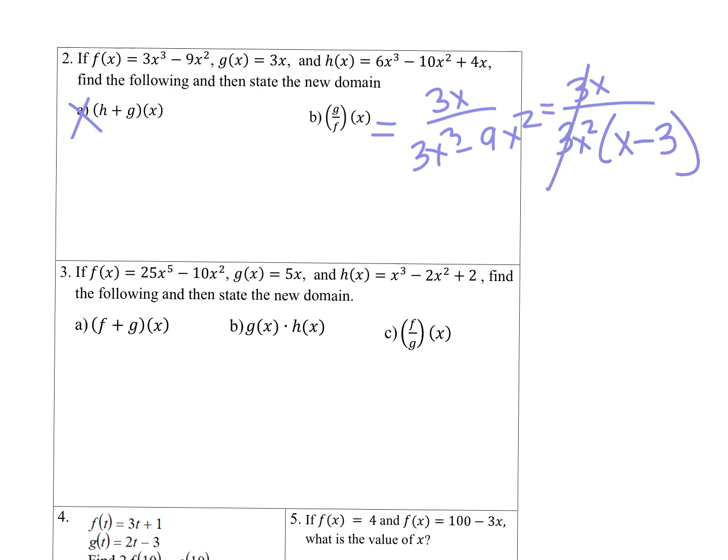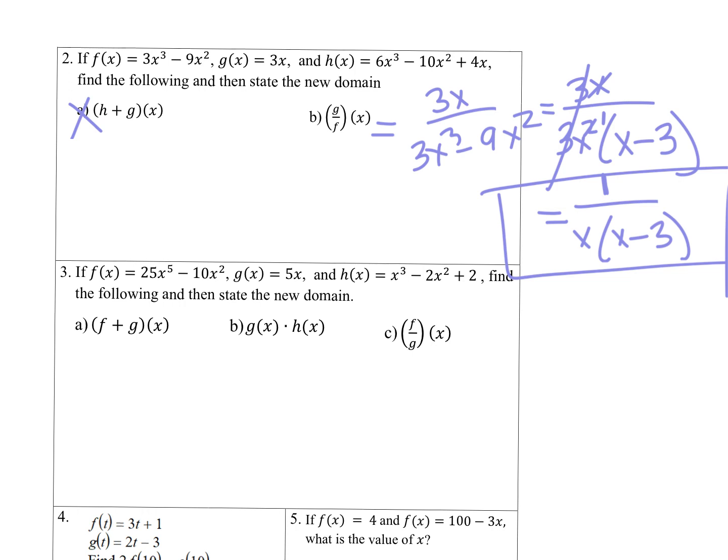Well, the 3's are going to cancel. And this x up here will cancel, and we'll be left with 1x here. So we'll have a 1 in the numerator. And we'll have x times x minus 3. And you can just go ahead and leave it like that. And that would be our answer. So be really careful when you divide. Okay? I want you to pause this video, and I want you to do number 3. When you're done, unpause it. I'll have my answers on the screen.